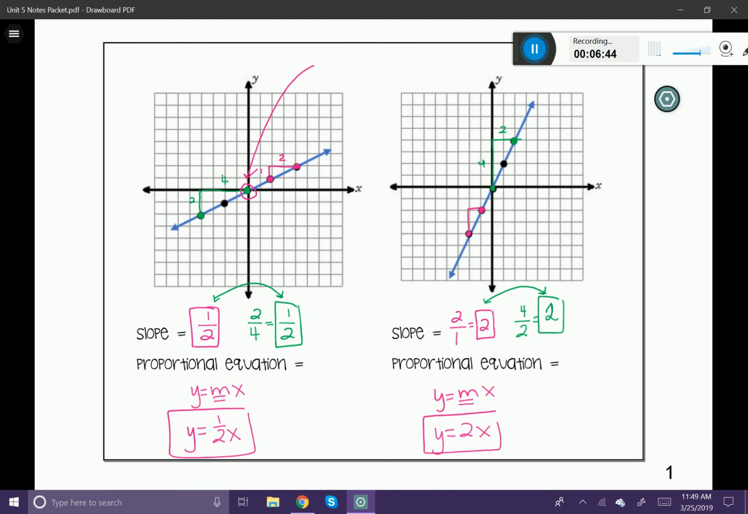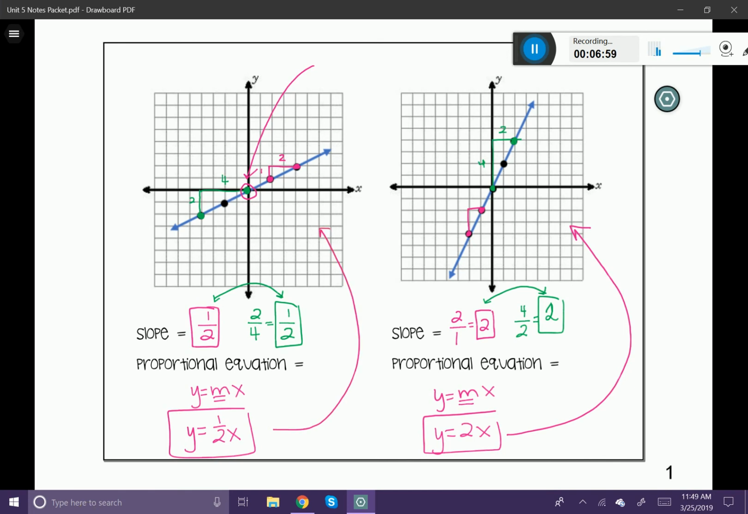Now, what this says is this: this proportional equation is this graph right here. It represents this graph, if we were to give it a name, per se. Same idea with this one. It gives it a name.